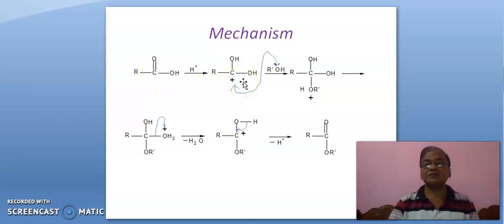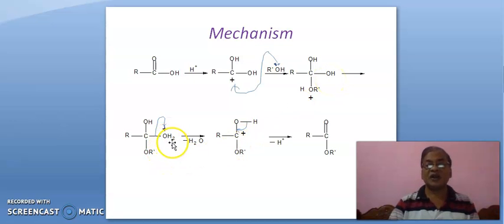This is the species. Now it is alcohol. Of course, it will act as nucleophile. This lone pair of electrons will now attack at this carbon, leading to this. As this lone pair is donated to this carbon, positive charge will be here and due to positive charge on oxygen atom, hydrogen will be released here and this H+ again gets attached with this OH group, leading to